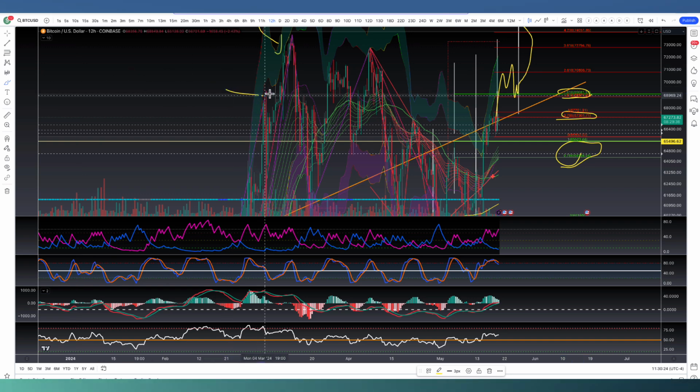You see a lot of touch points all across here, as well as that's the macro, the last bull market high. So we need to get above 69K. If we can see multiple daily candle bodies above that level, that would be even better. And altcoins will like that a lot.